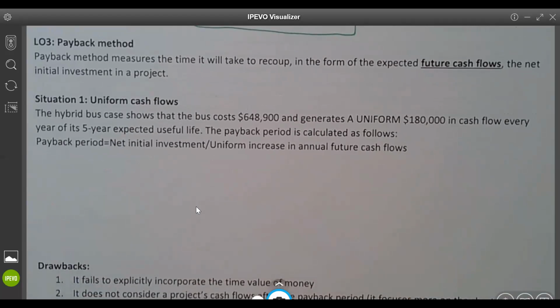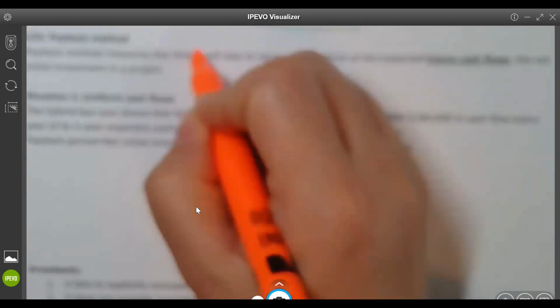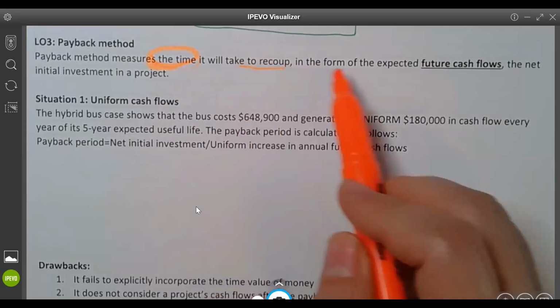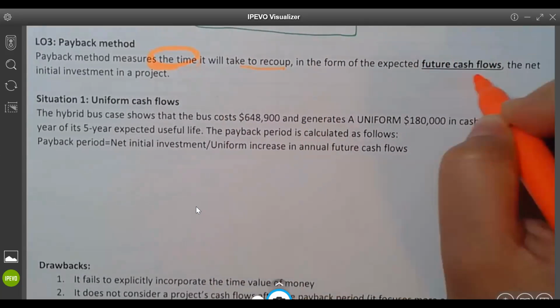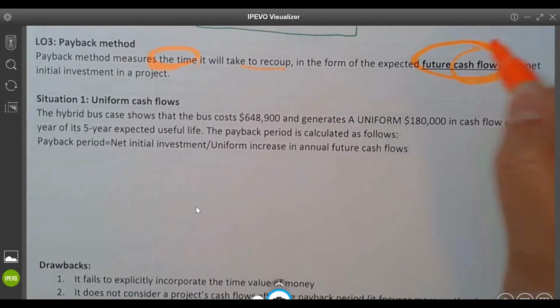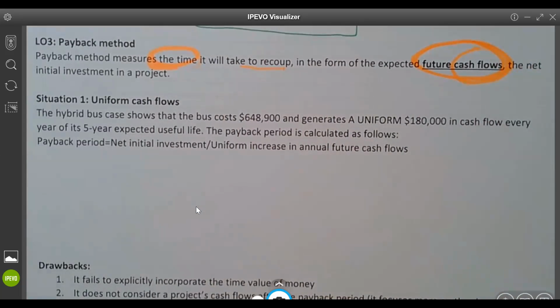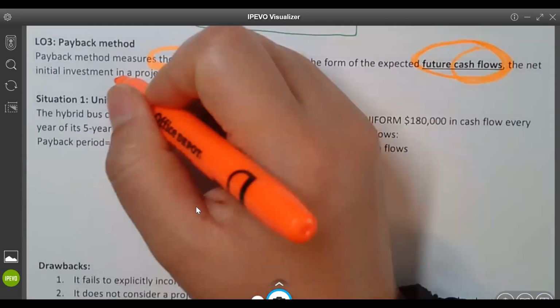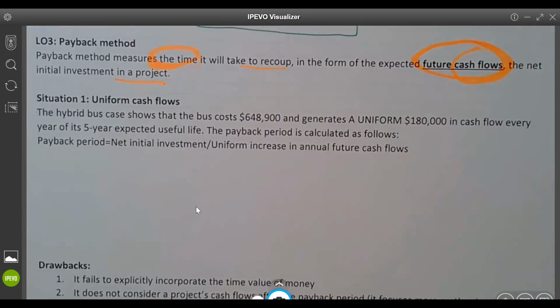So the payback method measures the time, how many years it will take to recoup, in the form of future cash flow, the net initial investment in the project. So we also focus on cash flow. How many years until your cash flow covers your initial investment? I ask a question: for the payback period, your years, is longer better or shorter better? Shorter is better. If I give you $100, I definitely want to get my $100 as soon as possible instead of waiting for 100 years.